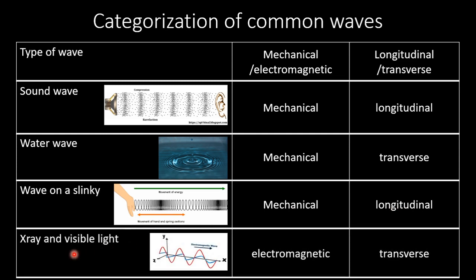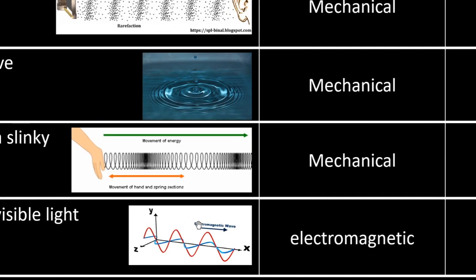X-ray and visible light are electromagnetic waves, and they are also transverse waves. Here, an electromagnetic wave is composed of a varying electric field and magnetic field, and the oscillation of the electric field and magnetic field is at a perpendicular angle, or 90-degree angle, with the direction of propagation of wave energy.